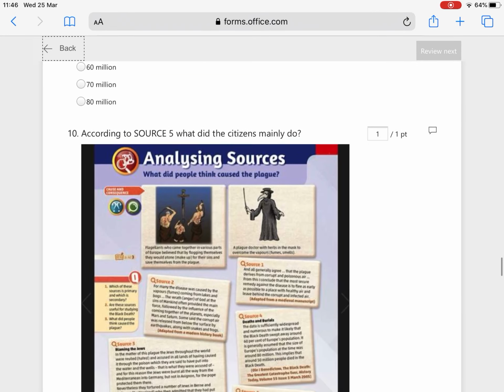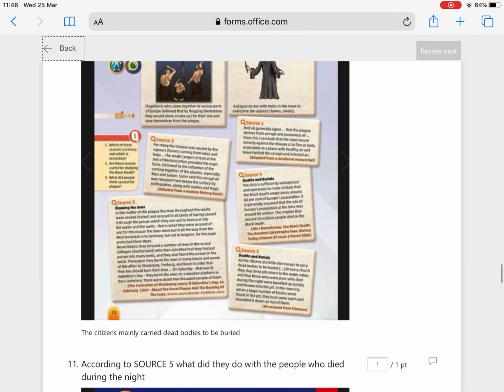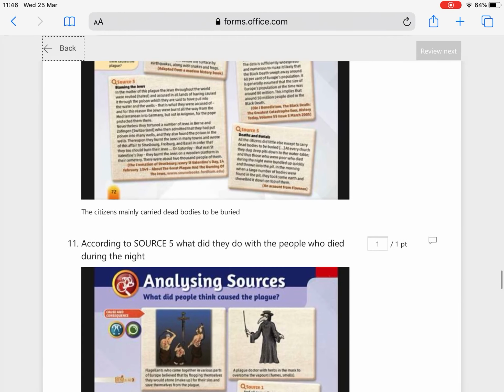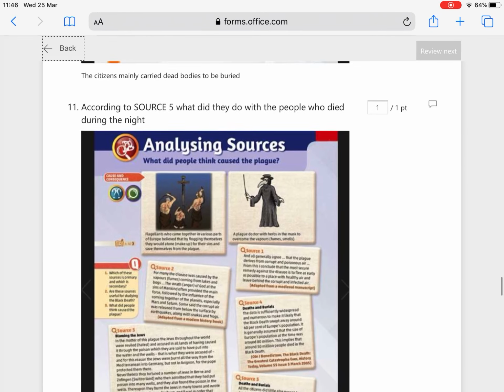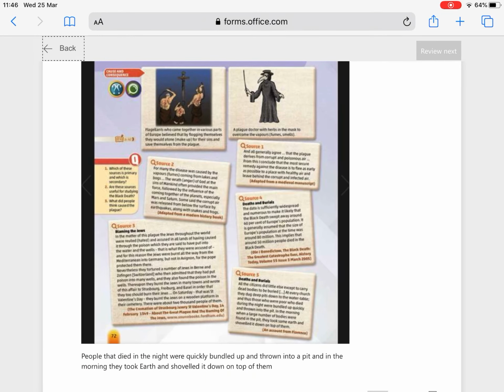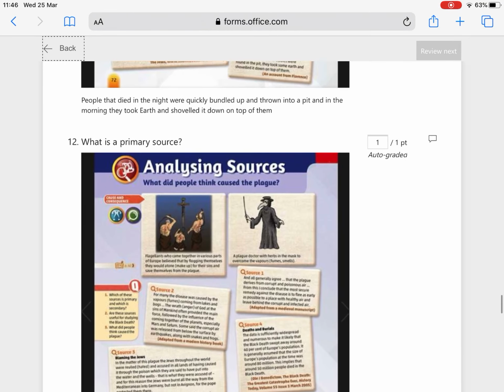According to source 5, what did the citizens mainly do? The citizens mainly carried dead bodies to be buried. Okay, again taken straight from the source. According to source 5, what did they do with the people who died during the night? The people that died in the night were quickly bundled up and thrown into a pit, and in the morning they took earth and shoveled it down on top of them. Very good answer. Again, it's really elaborating on the question and giving the full detail of the answer.